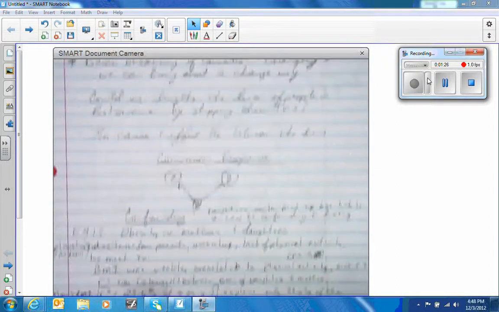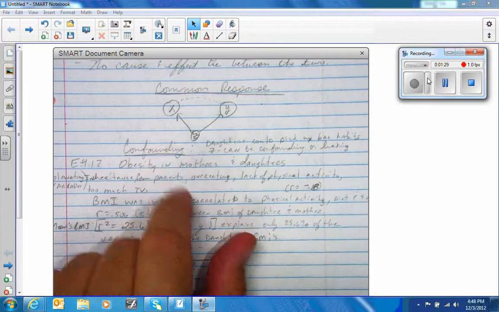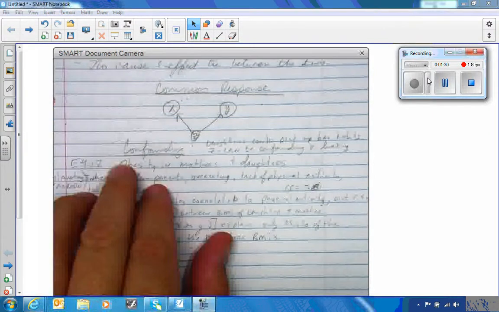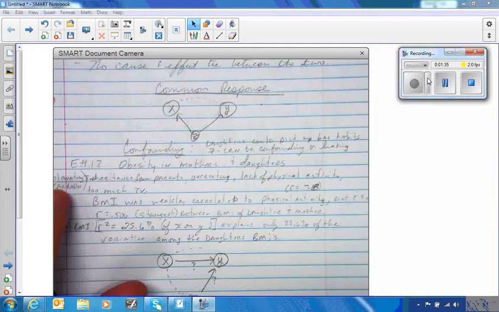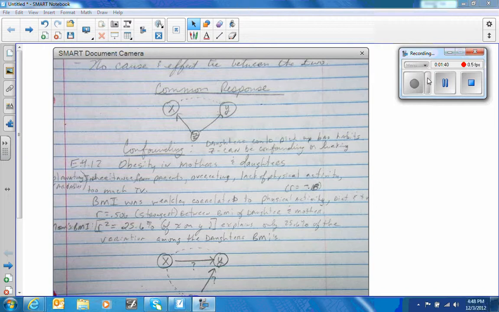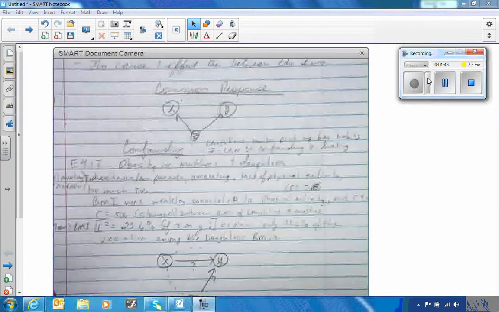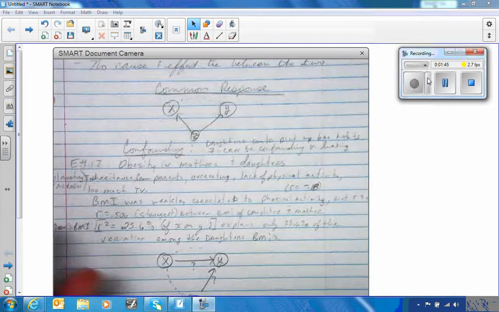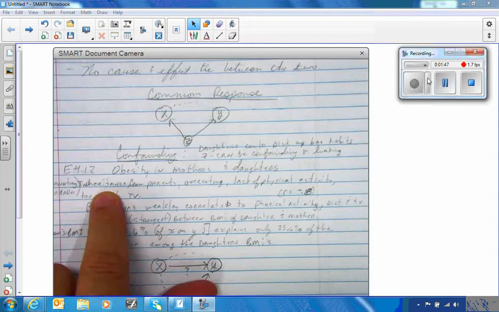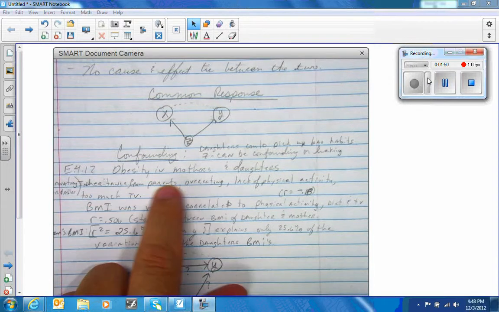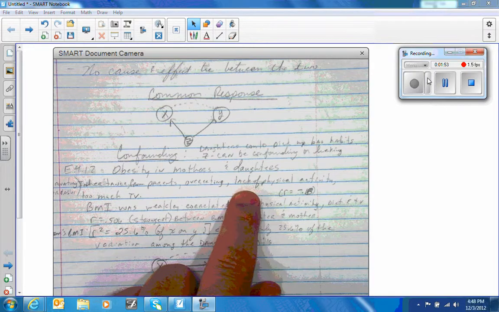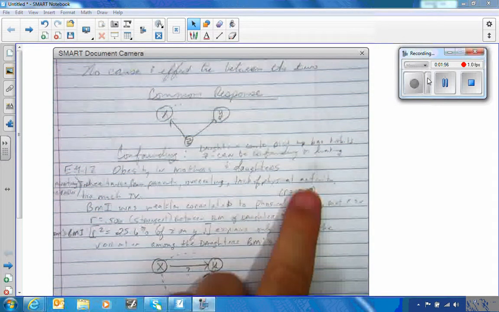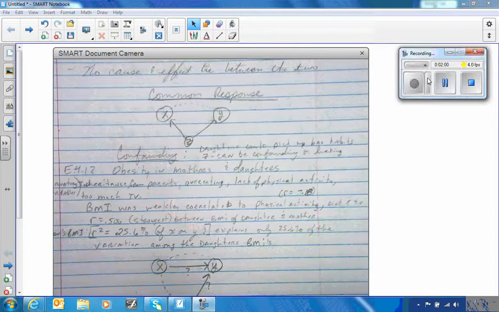The next one we're going to talk about is confounding, okay? Basically, this is talking about obesity in mothers and daughters, and we're going to compare the two. Sometimes there are other things that cause obesity. So some of the explanatory variables that we're going to look at, some of the X values, are inheritance from parents, so the genetics. Sometimes overeating could cause obesity. The lack of physical activity could cause overeating or could cause obesity, and too much television could cause obesity.